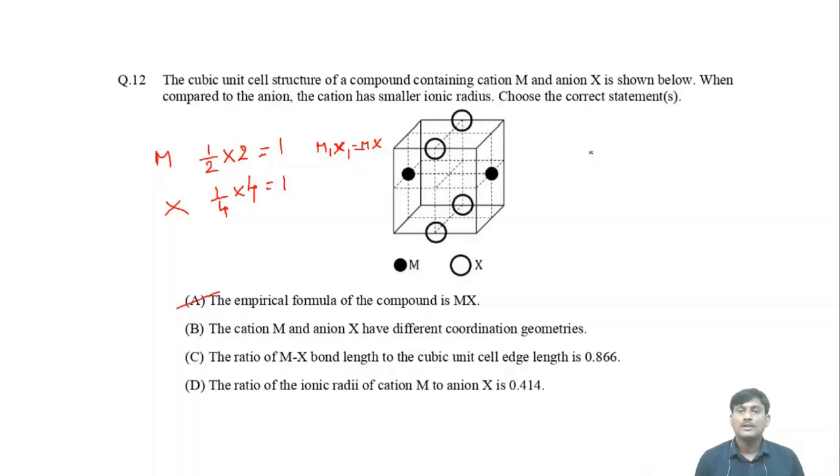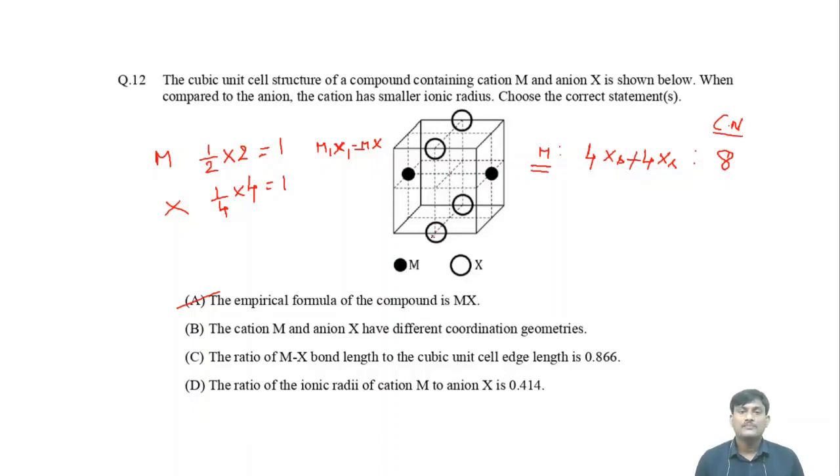There are 4 X around M. Actually, this one is shared by 2 unit cells. In another unit cell, you can find another 4 X. So finally, M is surrounded by 8 X's. So the coordination number of M is 8.